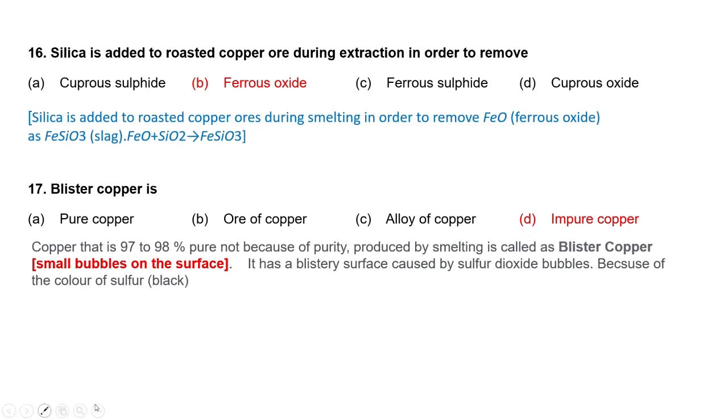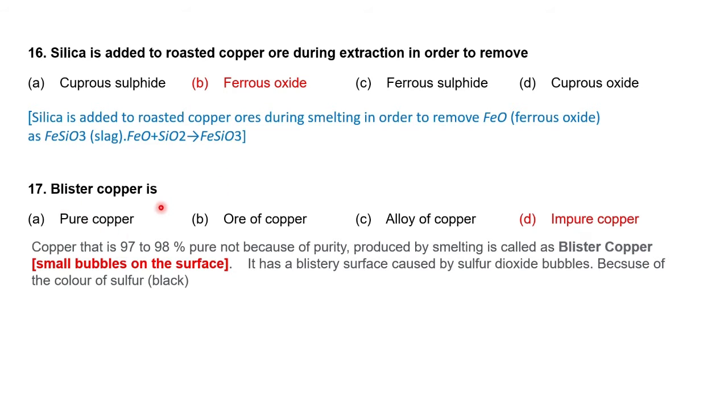Then, silica is added to roasted copper ore during extraction in order to remove ferrous oxide. Ferrous oxide is removed as slag.